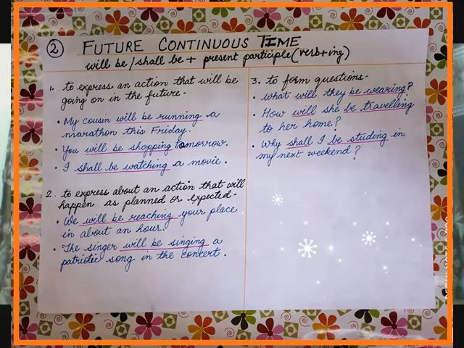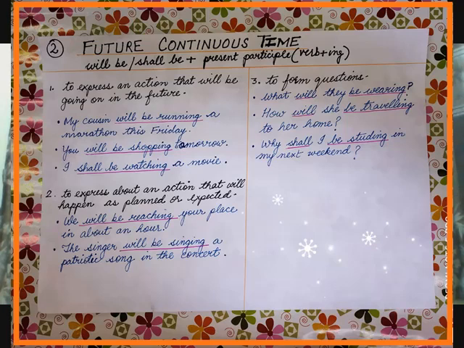All three are indicating future continuous time. The verb shall is used mostly with the pronoun I. In the first sentence, it is showing Friday. That is telling you about a specific time. Then the word tomorrow is also talking about a specific time, that you will be shopping tomorrow.